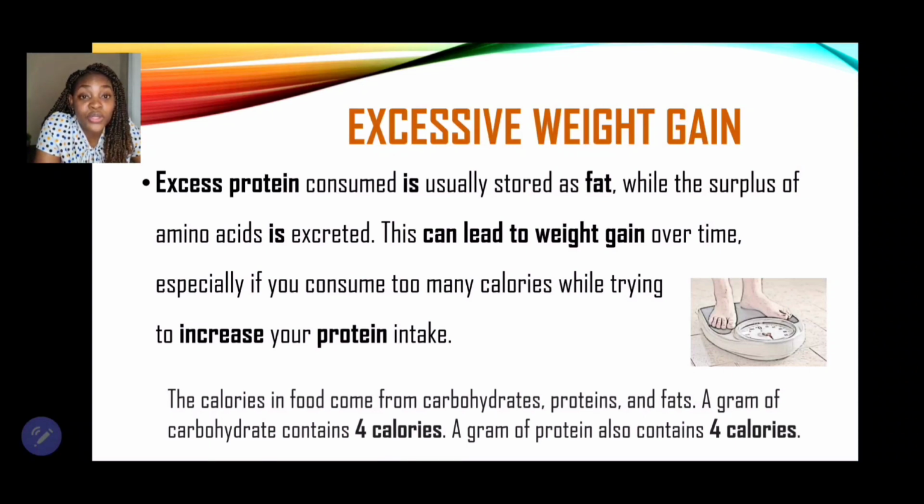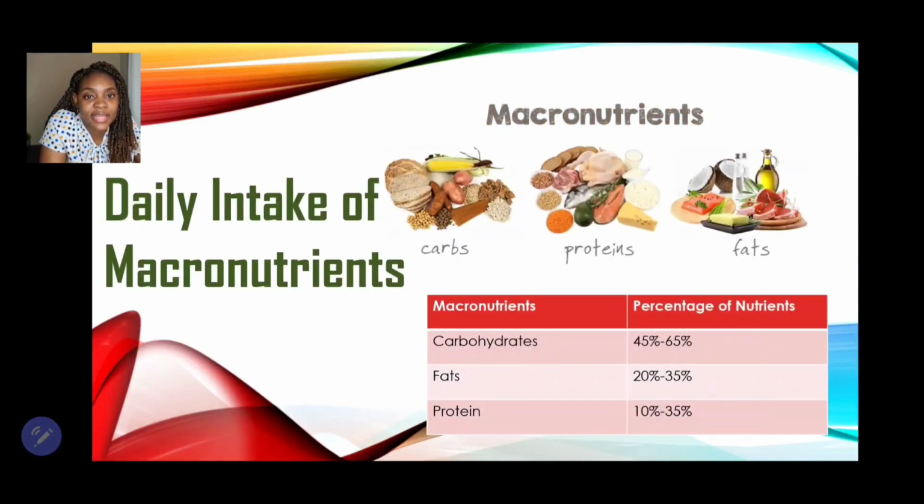Fat is also included in these sources, even like milk. So you know that milk has hidden fats, cheese, meat, those streaks, those nice marbling that you may find in a nice cut of meat, right? All of those are also high in fat. So consuming too much protein can definitely lead to excessive weight gain.